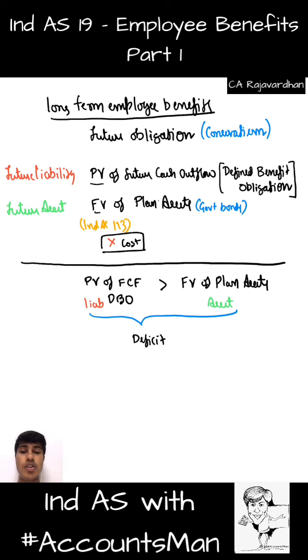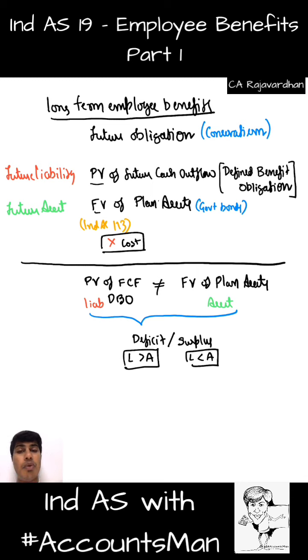And the vice versa case is also possible, wherein I'll write it not equal to. Whenever these are not equal, it might lead to the creation of a deficit or surplus. When will it be a deficit? When my liability is greater than the asset, it is a deficit. When my liability is lesser than the asset, then it is a surplus. And this deficit or surplus is to be identified. So to do that, we need to compare the present value of future cash flows with the fair value of plan assets. You get this?